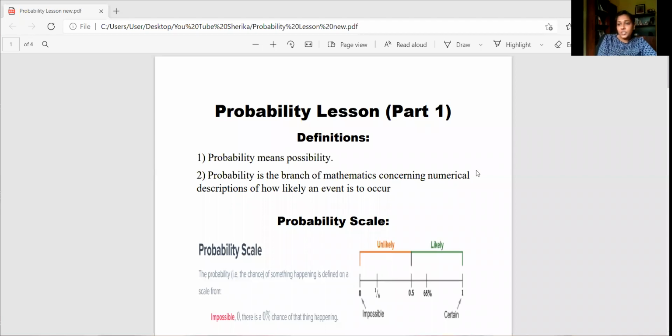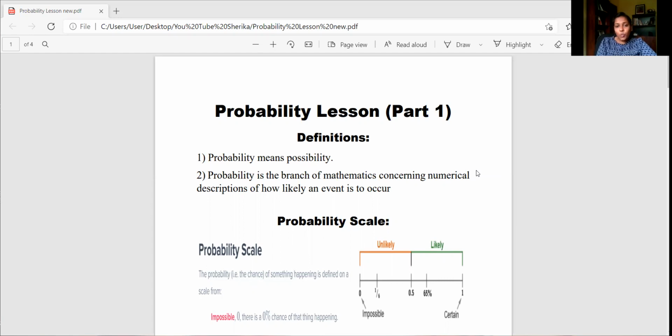Yes, right. Now, first of all, you should know what is probability. Now, you can see here I have taken 2 definitions for the meaning of probability. The first one, probability means possibility. Probability is the branch of mathematics concerning numerical descriptions of how likely an event is to occur. Now, in simple words, the probability means the chance of happening, right? Now, according to the first definition, probability means the possibility, right?